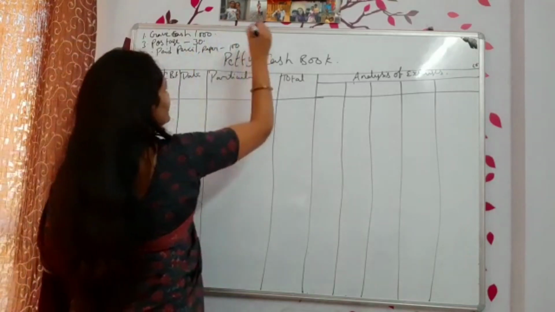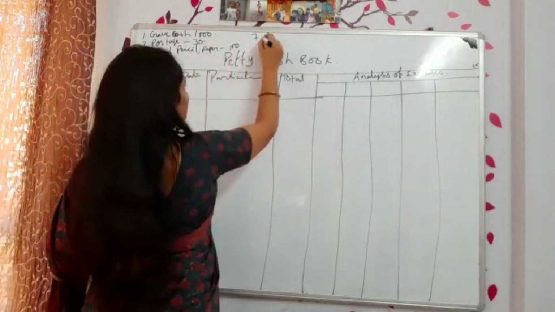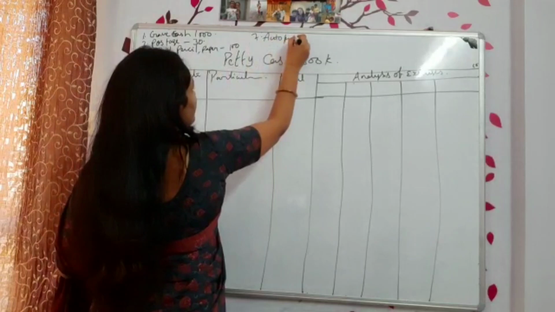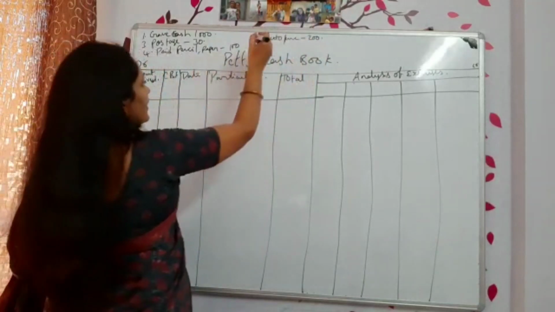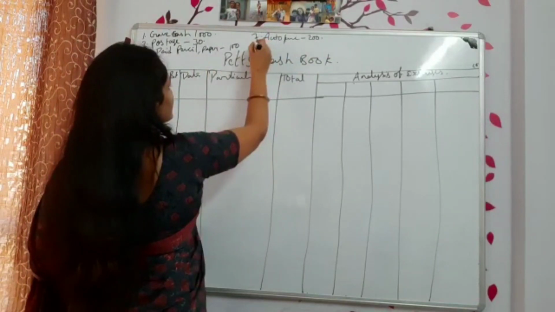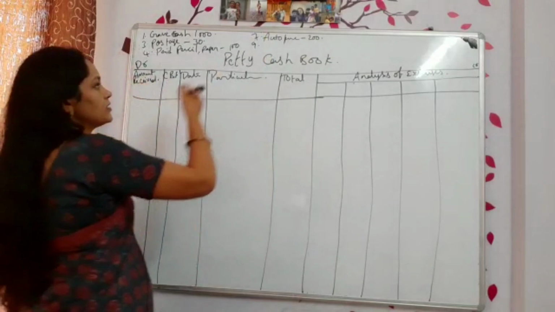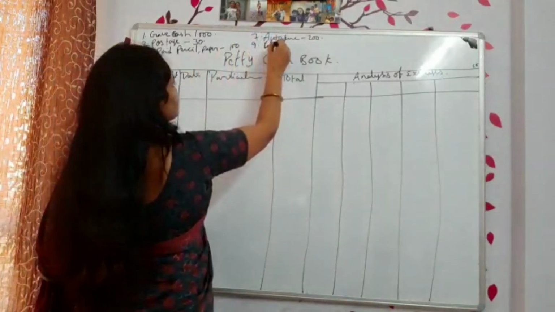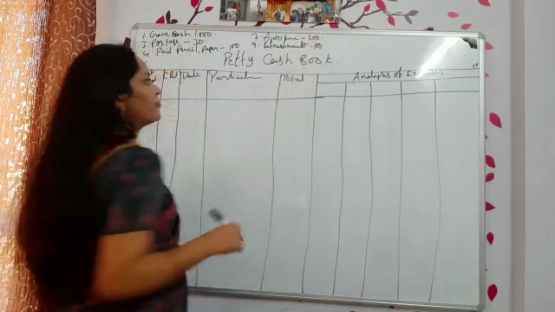And after that, on the 7th, what will we take? Tell me some expenses fast. Auto fare. I paid for auto fare, that is 200 I am giving. And the next, on the 9th, refreshments. I have taken refreshments, that is 100 rupees I have paid.